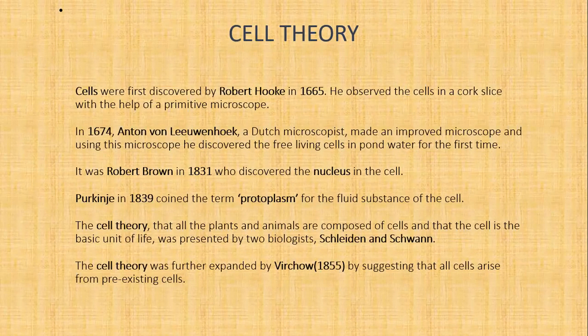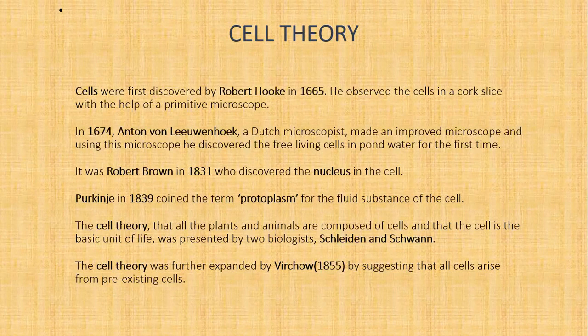Now, what is cell theory? Cells were discovered by Robert Hooke in 1665. He observed the cells in a cork slice with the help of a primitive microscope. In 1674, Anton van Leeuwenhoek, a Dutch microscopist, made an improved microscope, and using this microscope, he discovered the free living cell in pond water for the first time. It was Robert Brown in 1831 who discovered the nucleus in the cell.